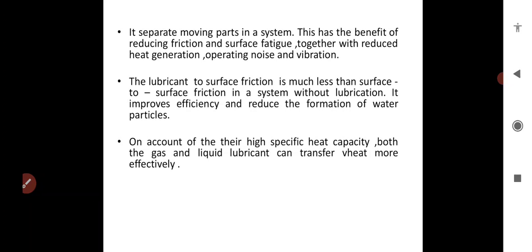It improves efficiency and reduces the formation of water particles on account of their high specific heat capacity. Both gas and liquid lubricant can transfer more heat and energy.